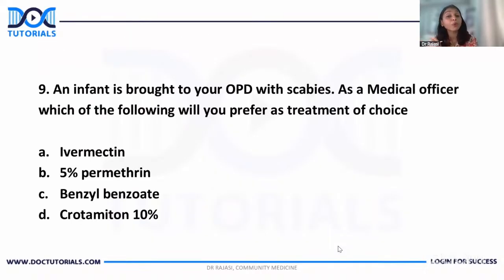An infant is brought to your OPD with scabies. As a medical officer, which of the following will you prefer as treatment of choice? Okay, we know that all these are given for treatment of scabies, right? Each of these can be given actually. But the choice will be 5% permethrin, which we have already discussed. Even in infants, it is 5% permethrin, which is known as the drug of choice in scabies.